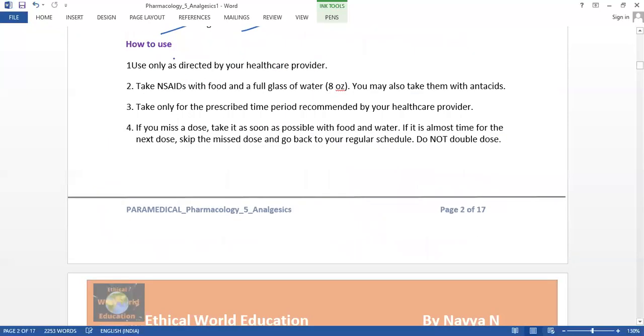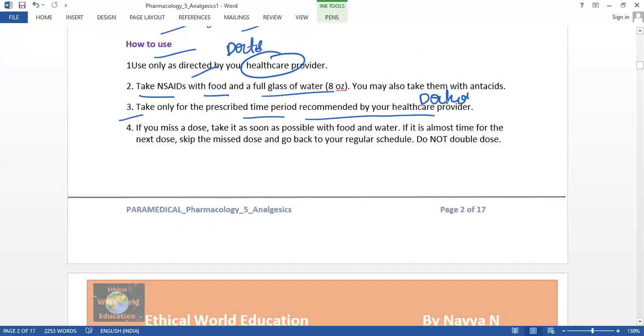So this tablet, there is a guidance. We have to use it only as directed by the doctor or the healthcare provider. We can consume this tablet with a full glass of water, but we have to take it within the time period recommended by the doctor. We can't take it whenever we need; the proper dosage has to be taken.